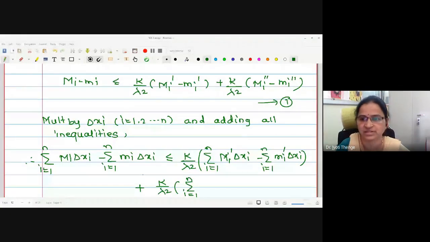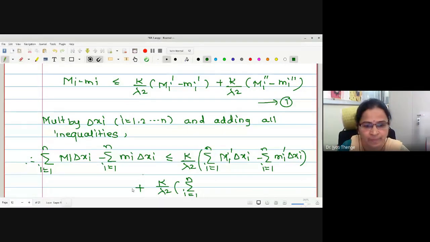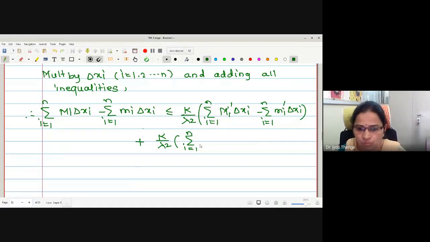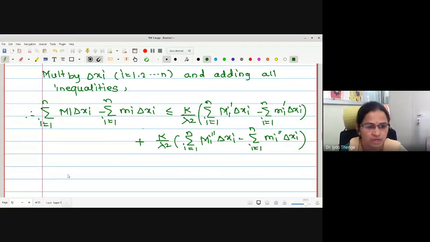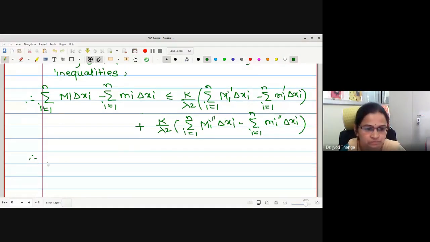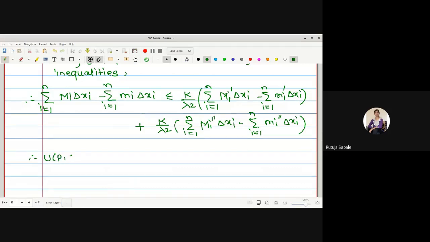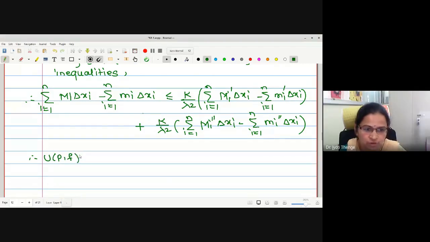Let us complete the theorem. What the term here we will have? Capital M_i double dash delta x_i minus summation i equals 1 to n small m_i double dash delta x_i. Okay. Now what the sums will be? Corresponding sums will be U(P, f1), f1 by f2, we have written f.